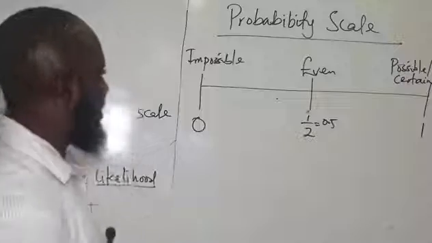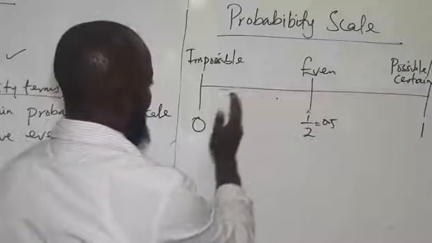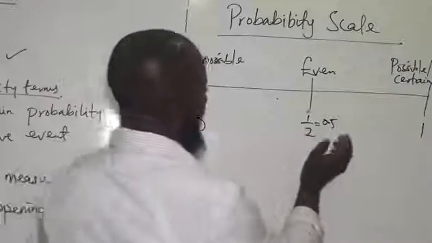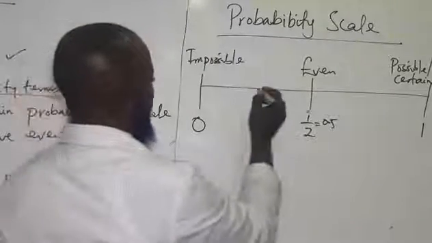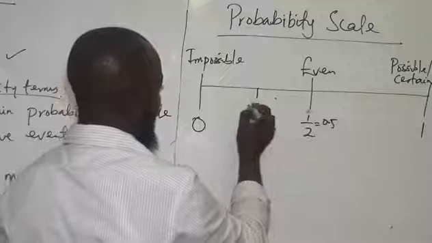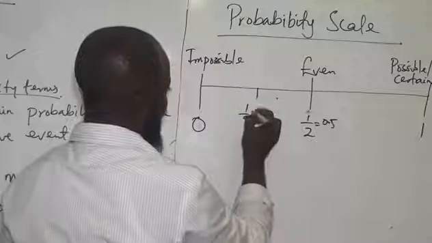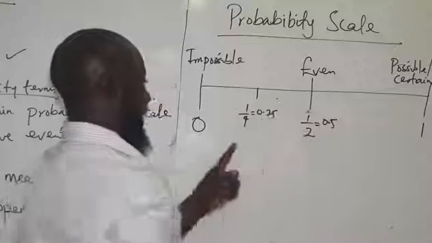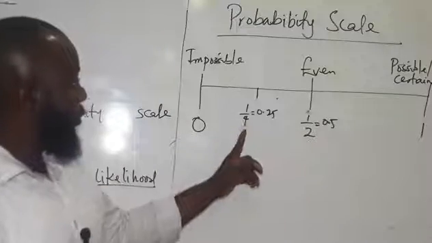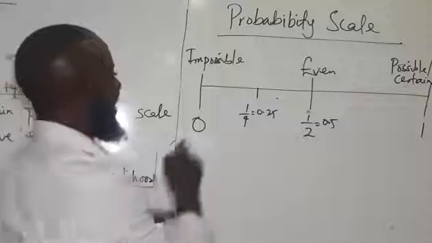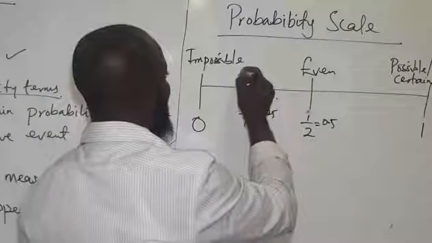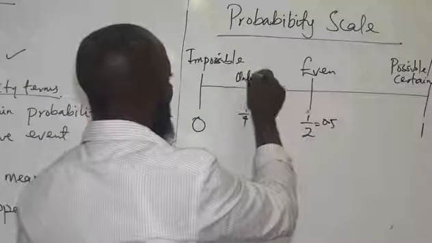So if that is the case, then we now have one between 0 and half, and we have another between half and 1. So let's start with this first one here. So this one is 0.25 or 1/4. If you have any value that's 1/4 or 0.25, that means that thing is unlikely.